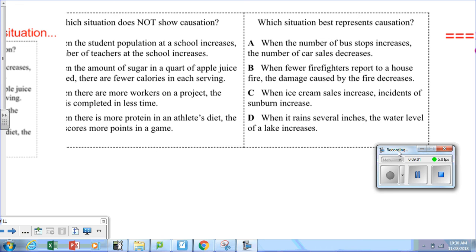Okay, so guys, it doesn't take a rocket scientist to figure this one out. The only one that actually makes common sense is D. When it rains several inches, the water level of the lake also increases.